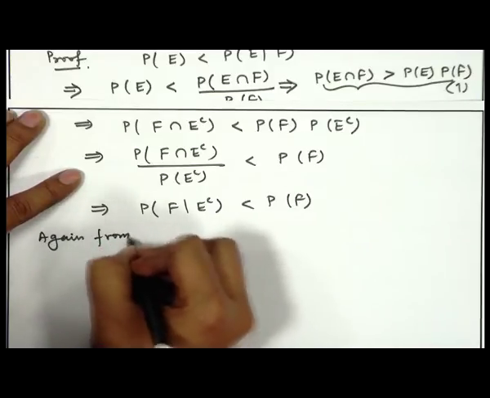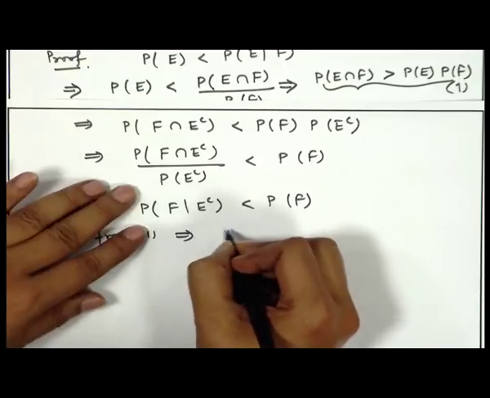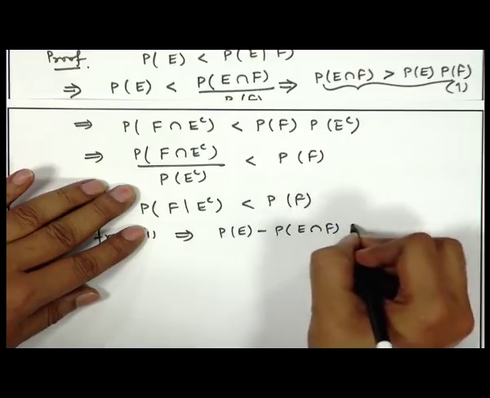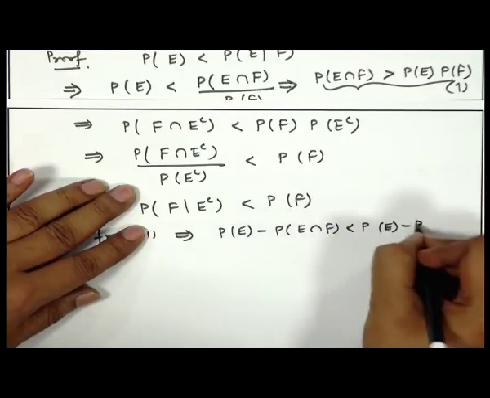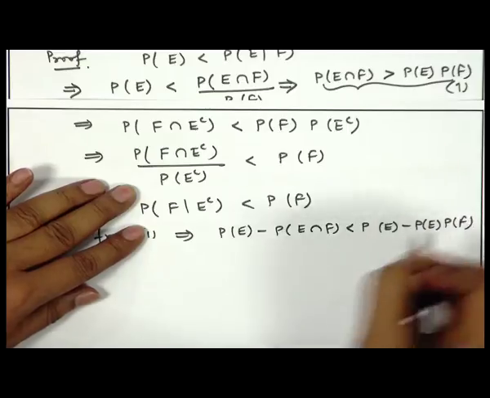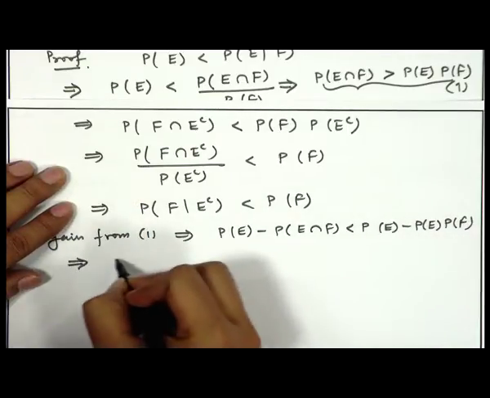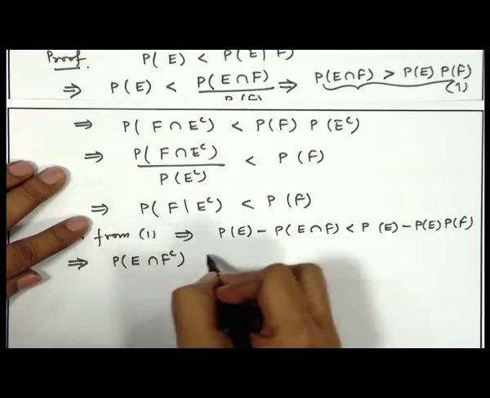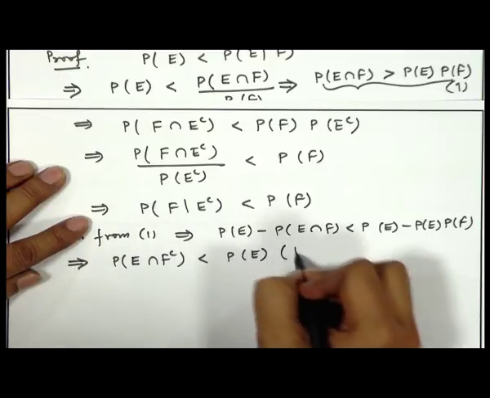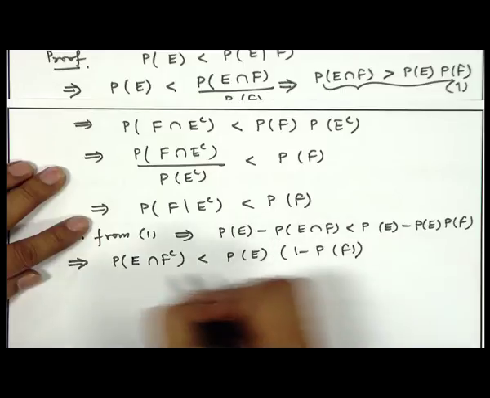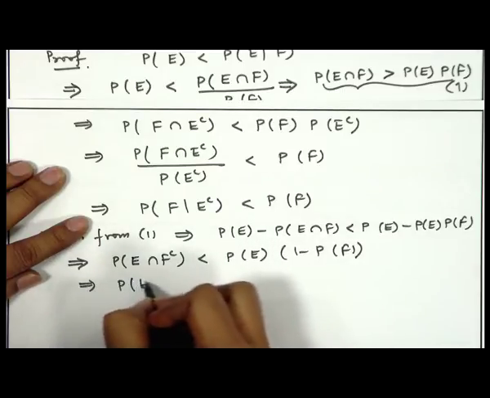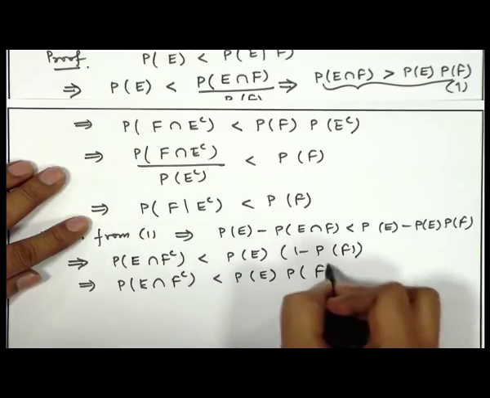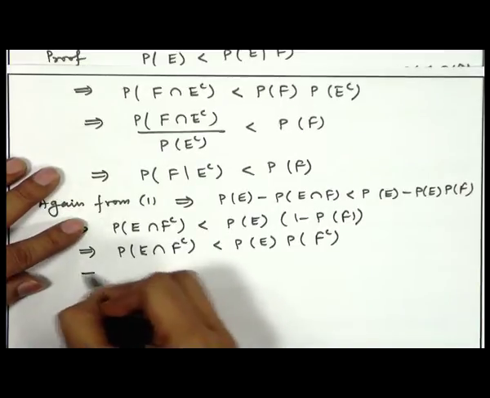Again, from 1, if we consider probability of E minus probability of E intersection F, then that is less than probability of E minus probability of E into probability of F. So, that means probability of E intersection F complement less than probability of E into 1 minus probability of F. So, that is implying that probability of E intersection F complement is less than probability of E into probability of F complement.